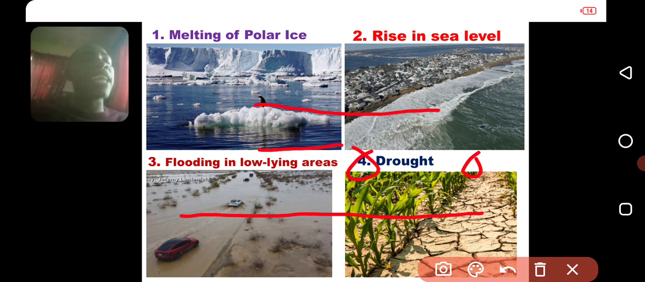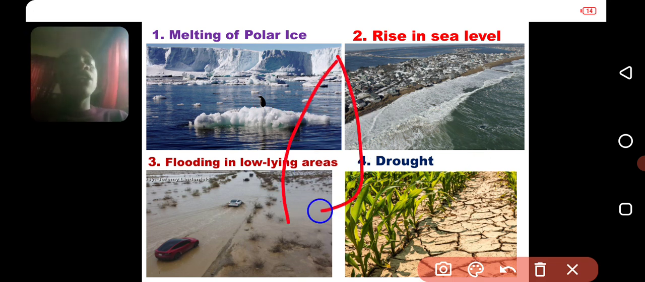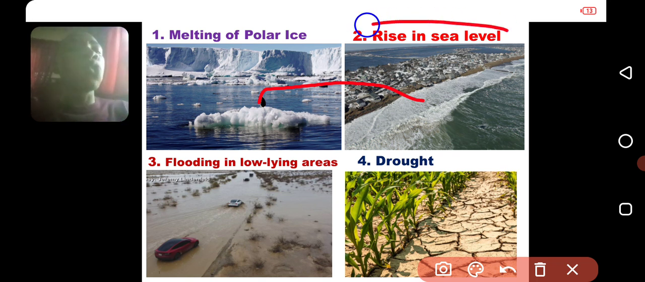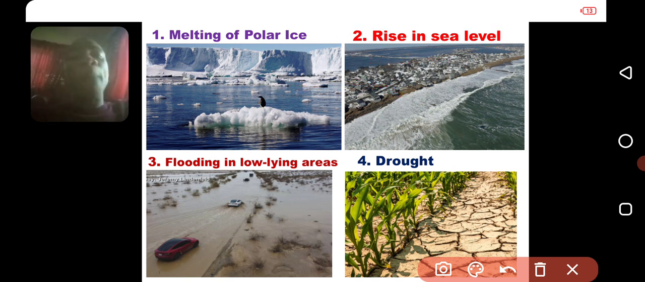When the temperature of the earth increases, the ice present in Antarctica and the Arctic, which we call the polar regions, begins to melt. And as the ice is melting, it's going to lead to a rise in sea level. The sea level will rise because the ice in the polar regions is melting, so it washes to the sea and the level of the sea will rise.